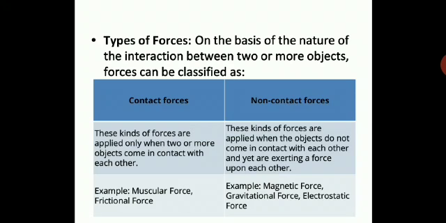So now, types of forces. Here we have learned contact and non-contact forces, on the basis of the nature of the interaction between two or more objects. For a force to come into play, two or more objects need to have some kind of interaction. The interaction can be of two types: contact and non-contact. Contact interaction, as the name suggests, is when two or more objects come in contact with each other. That is called contact forces. They are coming in contact.